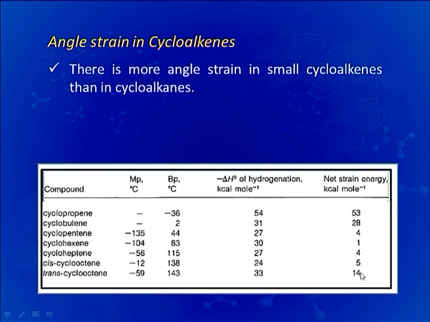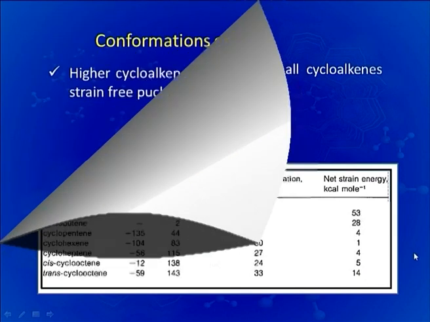The interesting part in this data is that cis-cyclooctene has lesser energy than trans-cyclooctene. If you remember from your earlier studies, when we discuss the energy associated with cis and trans isomers, it is always the trans isomer which has lower energy, whereas here is a deviation from that observation: cis-cyclooctene has lesser strain energy than trans-cyclooctene.